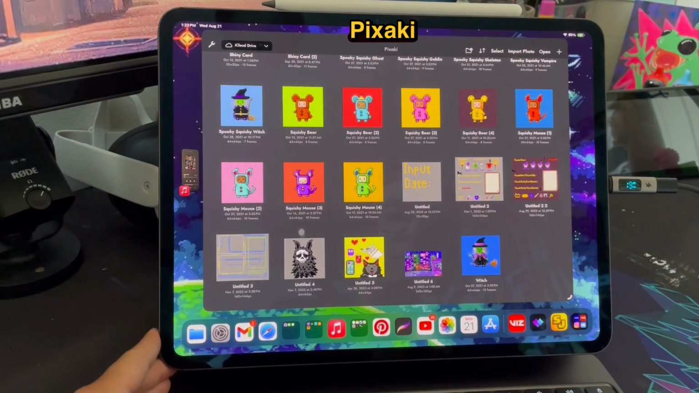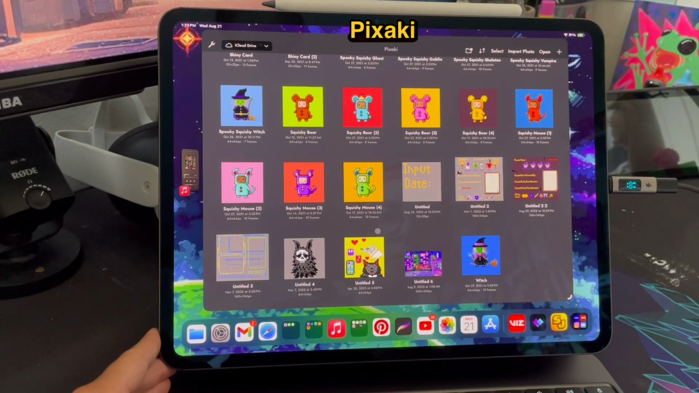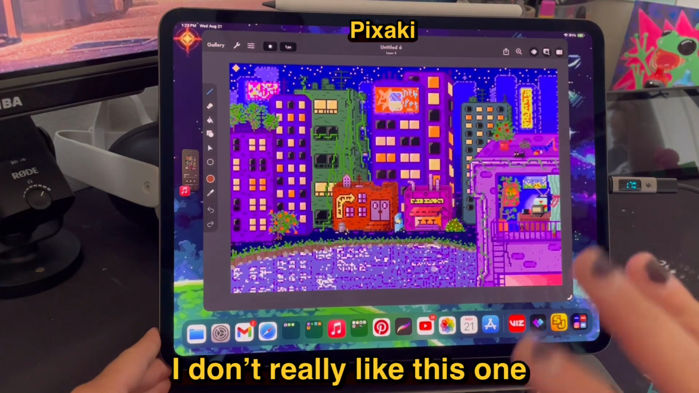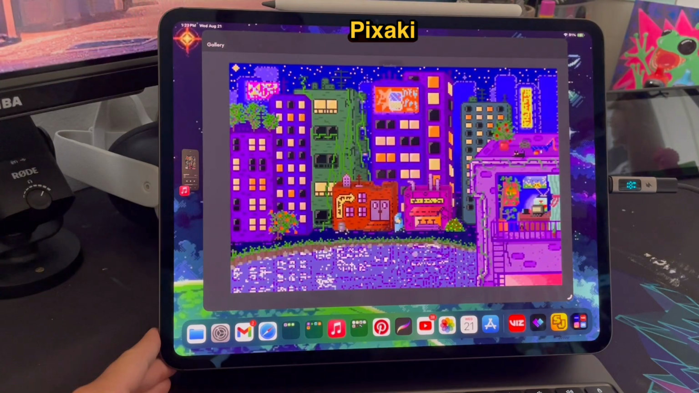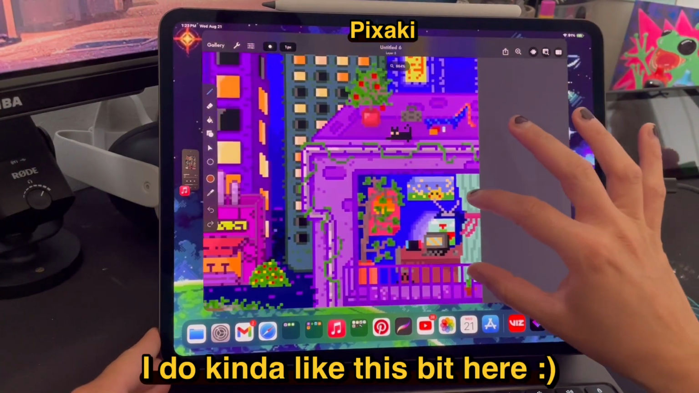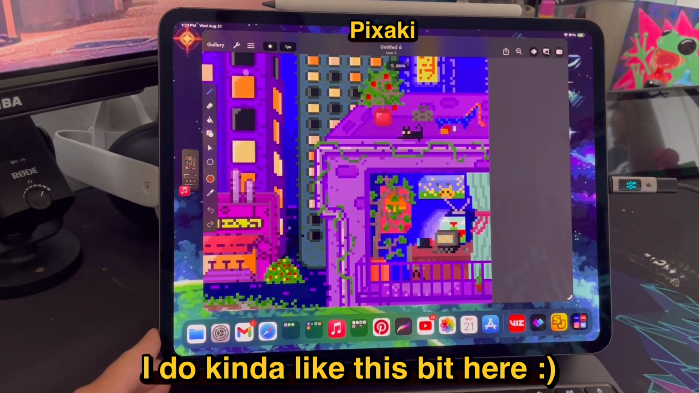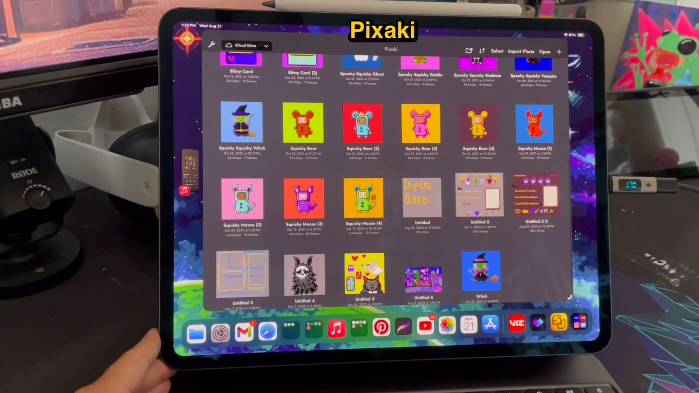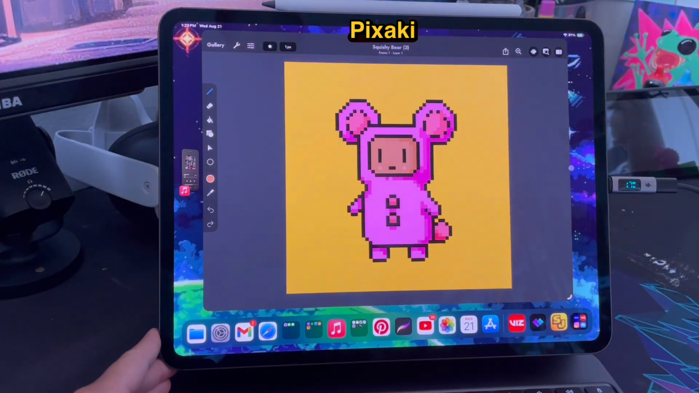Little doodles. This is my logo. Yeah, not a huge fan of this one. Oh, there's a typo. I gotta fix that. But I do like this section right here. I think that one came out pretty good. It's kind of cozy looking. There's a lot of things I could do to make it better, but I do like that section right there.